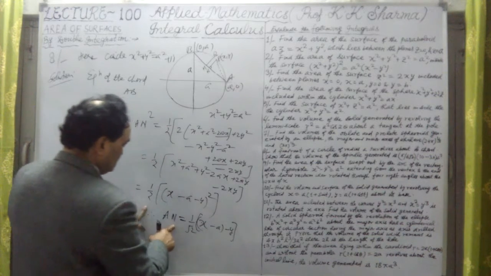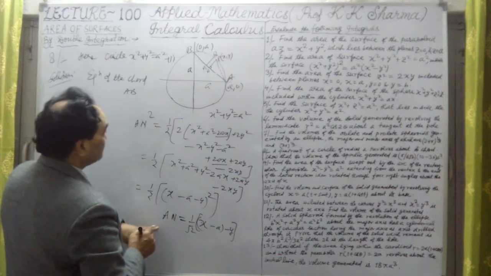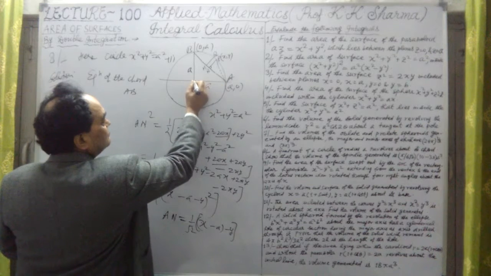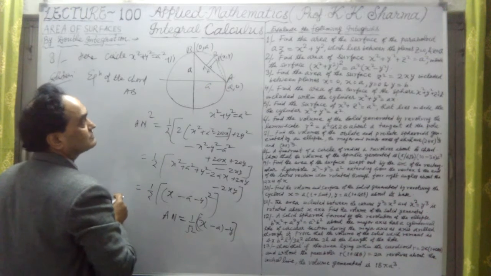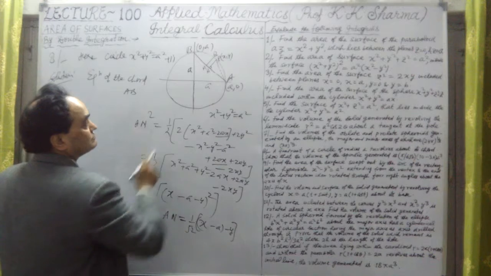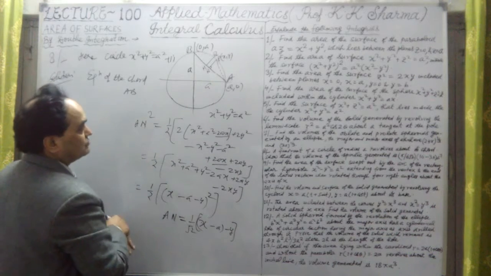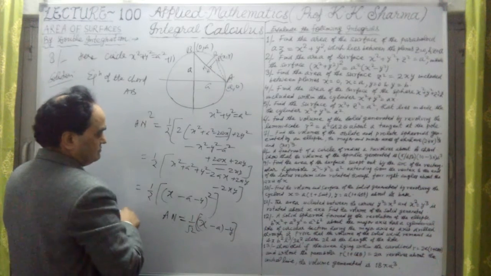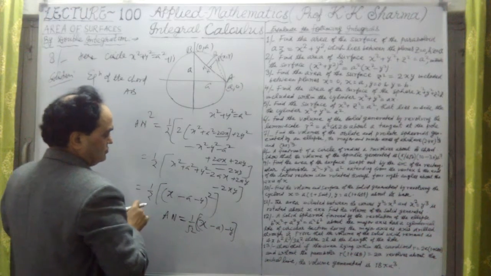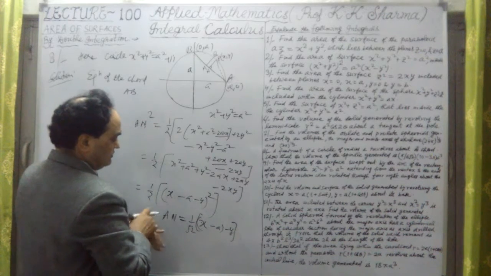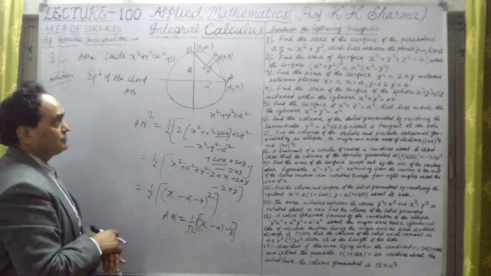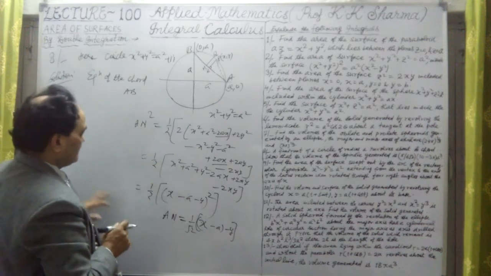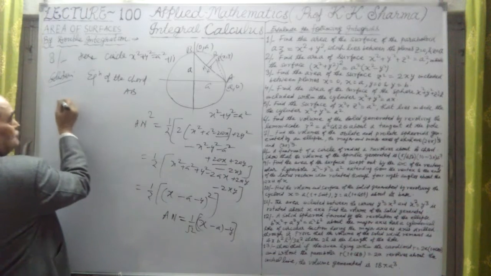Sorry, a. Now we have to find out what is d/dx of this. The limit for x is 0 to a, the x coordinate, because in that situation this is PN square into ds, but ds we have to find out, so into d of AN, differentiation of this with respect to x we have to find out here. So let me just calculate that. So PN be calculated, and then therefore what is the volume of this?